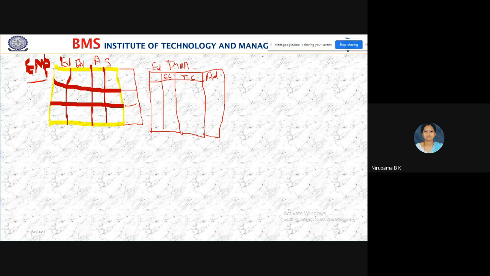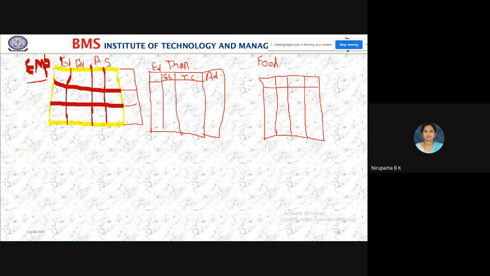And in some organizations, they provide food also. Then I take one more table, that is the food table. All the employees may not desire to take food from the organization, so only a few employees take it. Even we have a college hostel in our college. If you observe, some of the faculties go to the canteen and take food there.